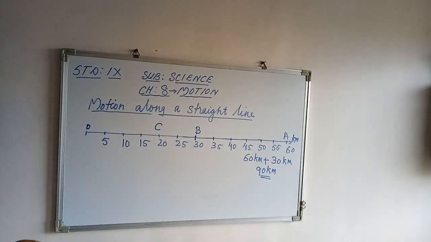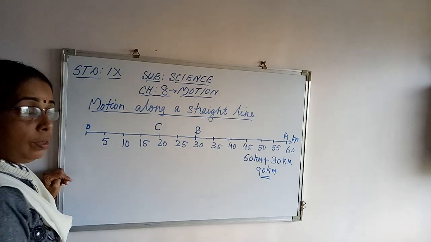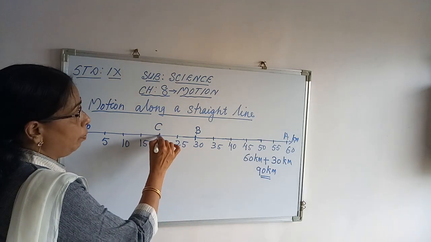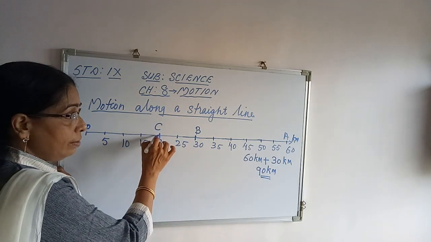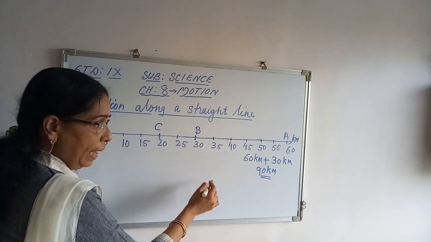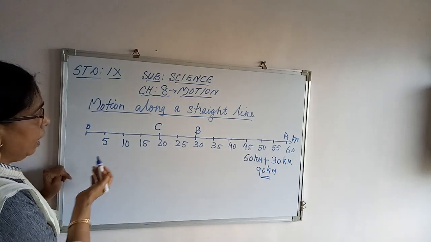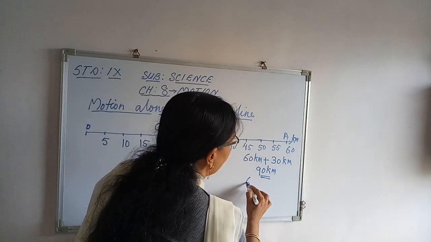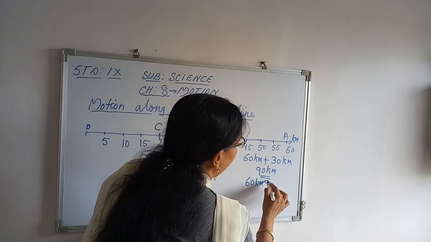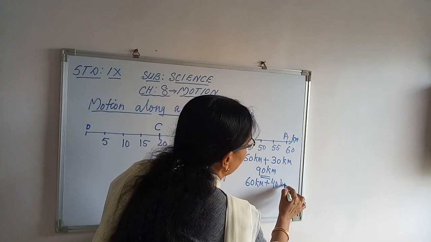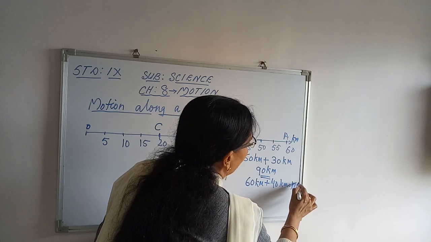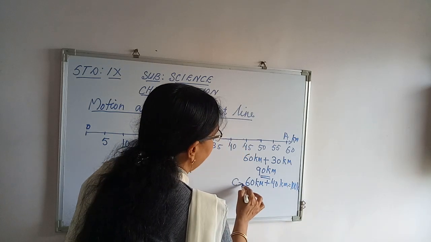Now again the object moves and finally it reaches the point C. After going to A, it comes back 60 minus 20, that is 40. That is total 60 kilometers plus 40 kilometers, equal to 100 kilometers at the point C.